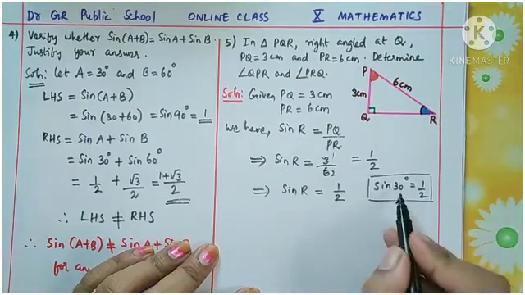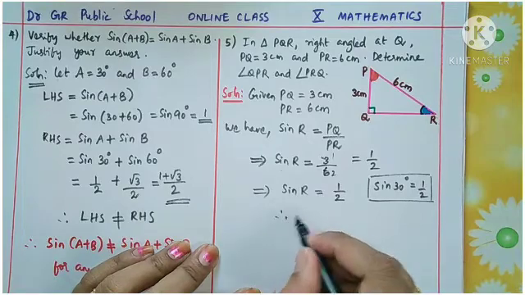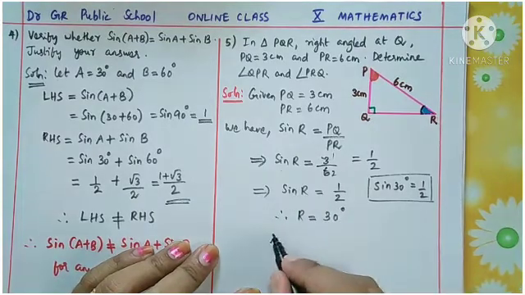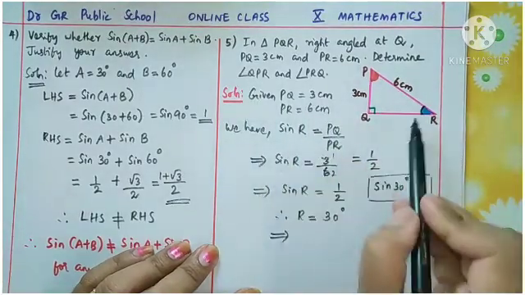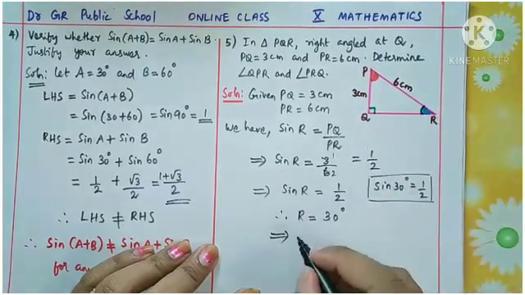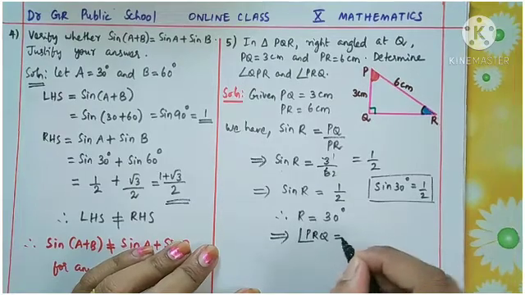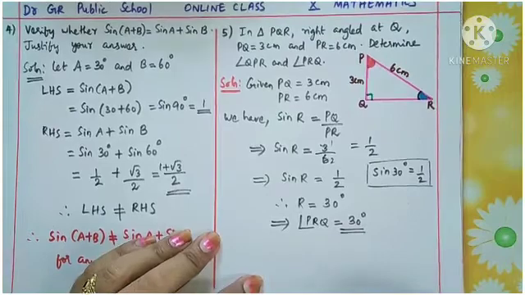So R takes the value 30 degrees. Therefore R is equal to 30 degrees. In our question it is asked PRQ. So angle PRQ is equal to 30 degrees. So we got one answer.